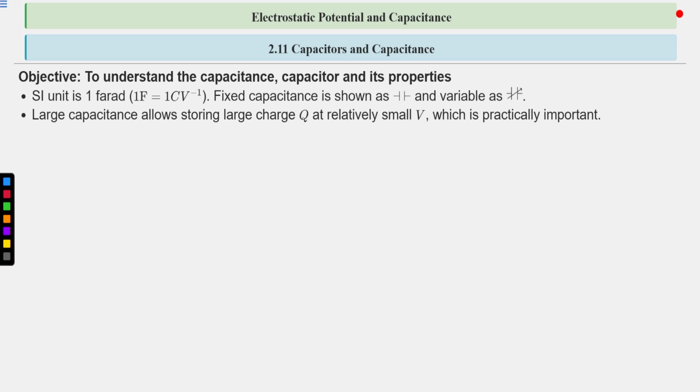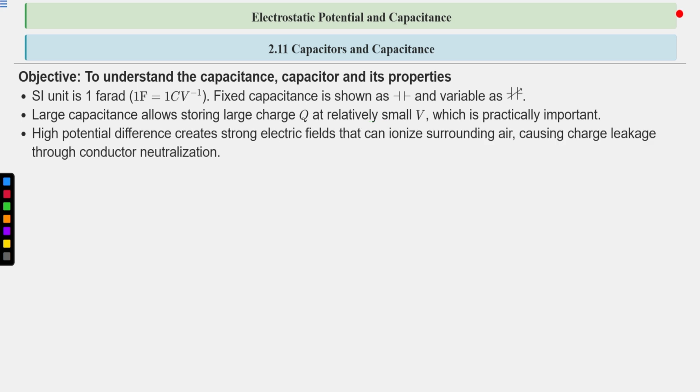Large capacitance allows storing large charges Q at relatively small potential difference, which is practically important. We want to store a large amount of charge at small potential difference, because capacitance is Q by V, charge upon voltage, the potential difference. If the capacitance is large, the ratio Q by V is large, which means a large amount of charge is stored at relatively small potential difference. We want this, a small potential difference.